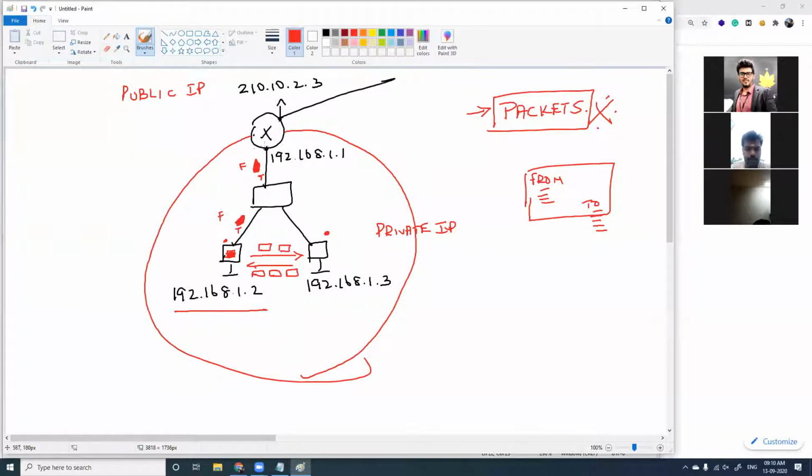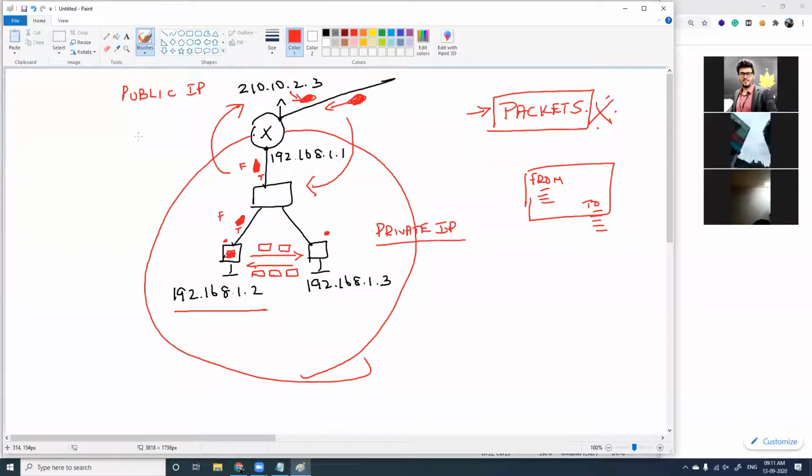But what happens when this packet goes out of your LAN? When this packet goes out of your LAN, your private IP address will be changed to the public IP address. So when it goes here, your packet takes the public IP address which is assigned to you. This private IP gets converted to public IP. And when you get the return reply back, this public IP address will again convert back to the private IP address.